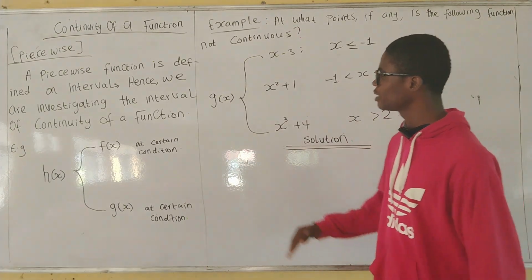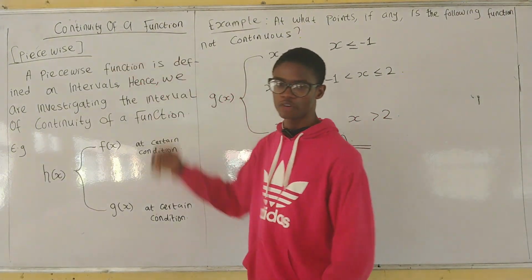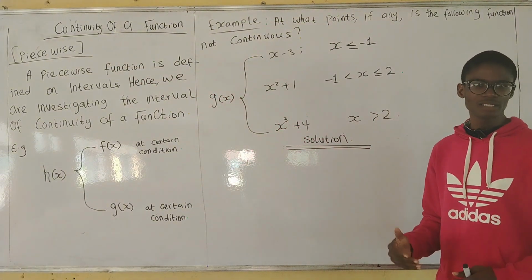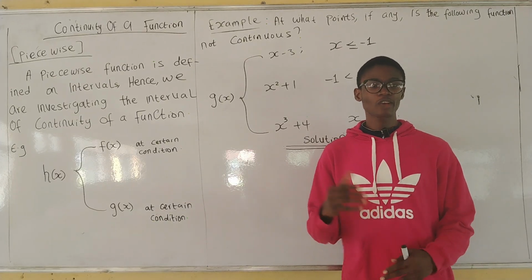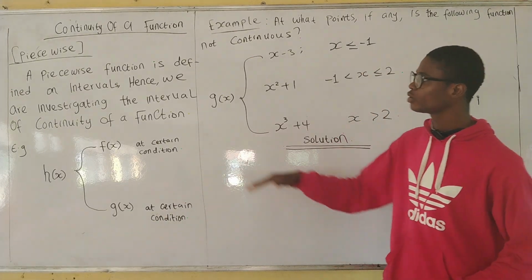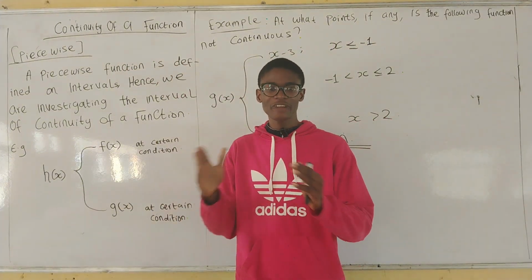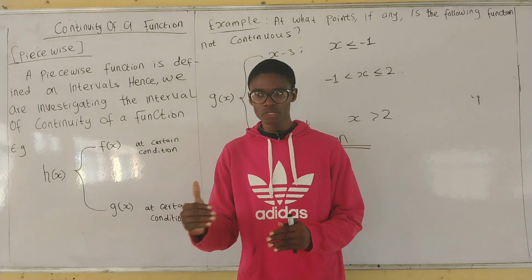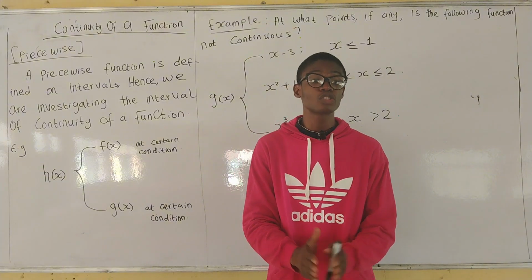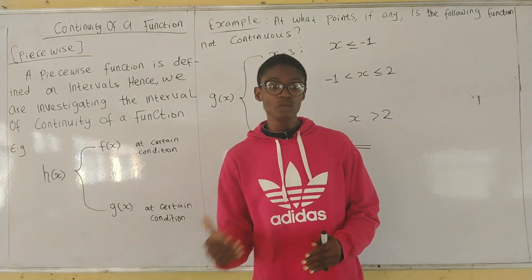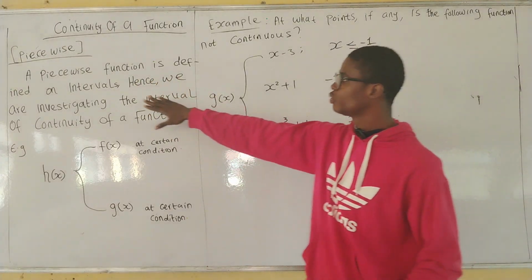So now we have a question on continuity. First, we are talking about continuity of a function. Continuity of a function means the function is defined at a starting point. The concept of continuity simply talks about the fact that a function is defined at a certain point. If it is defined at a certain point, we say it is continuous at that point. But if it is not defined, we say it is not continuous.